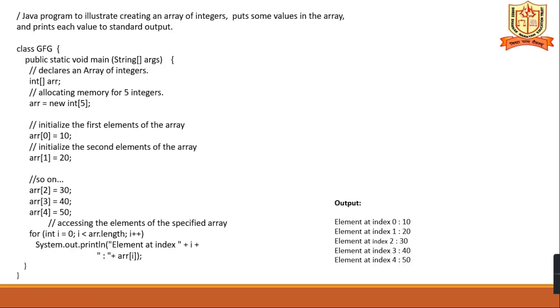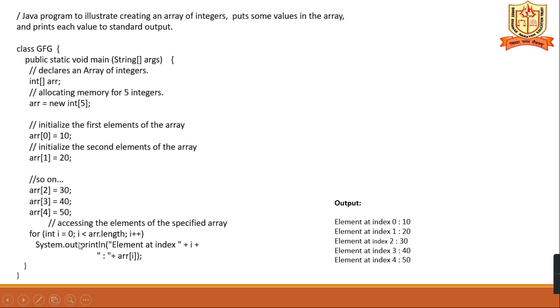Java programming to illustrate creating an array of integers. Here see one simple program: int array, public static void main. Here the data type and the variable name, and allocating the memory for 5 integers. So variable name equals new int of 5, and initialize the first element of the array. So this is what initializing is: value 10 will be assigned to array of 0, and then 20, 30, like this.